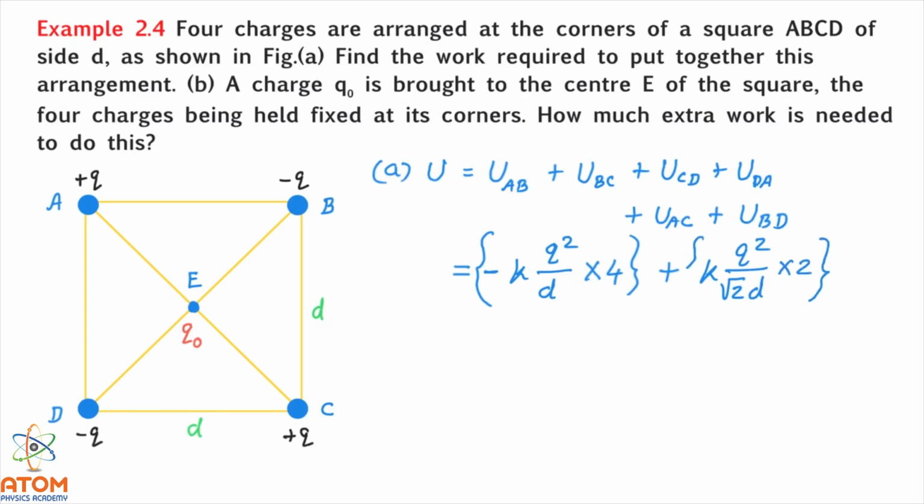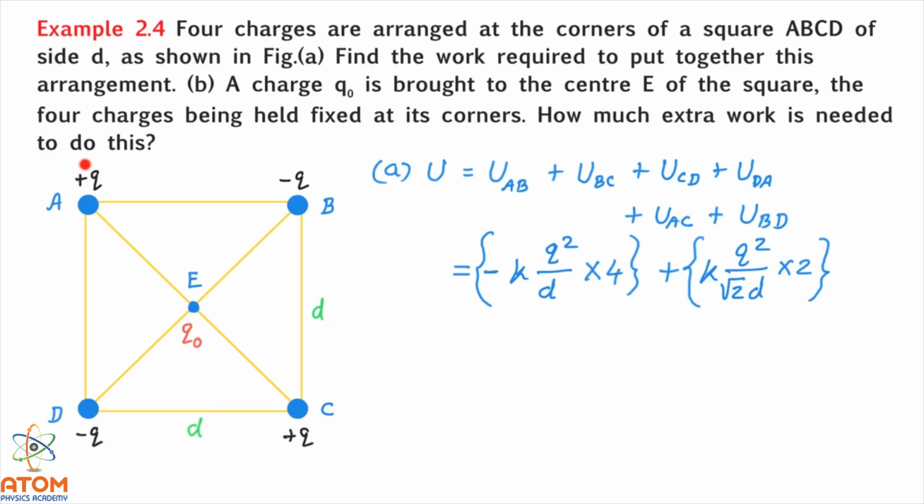So here it is. All the pairs are considered. You cannot find any other pair which is not included here. Mind well, we need not repeat any pair. As I have said already, this is UDA. In place of UDA, you can write UAD also, because potential energy is a scalar.